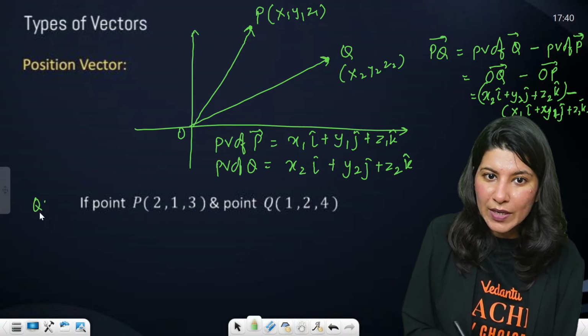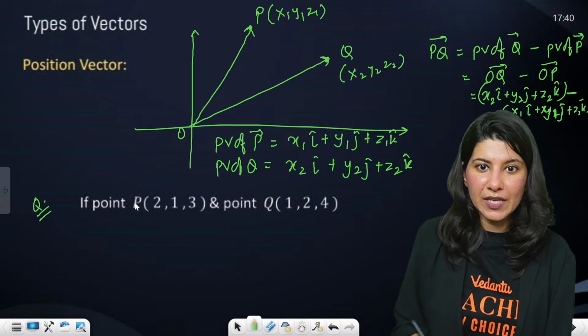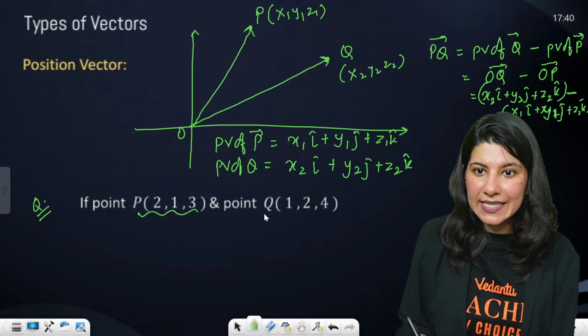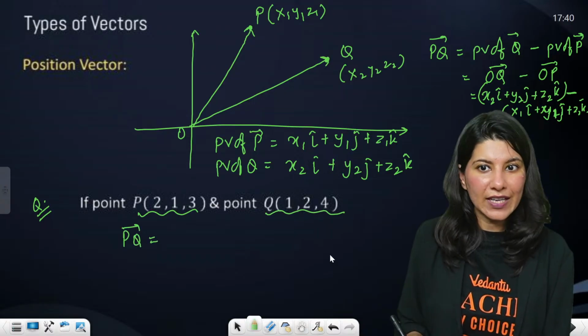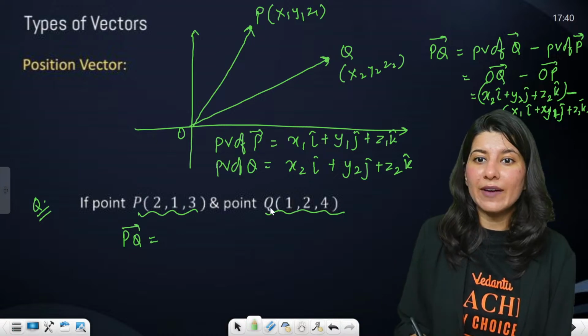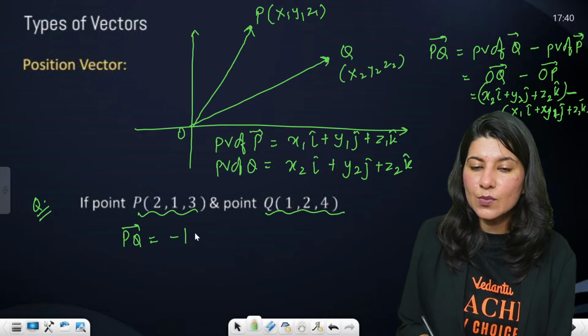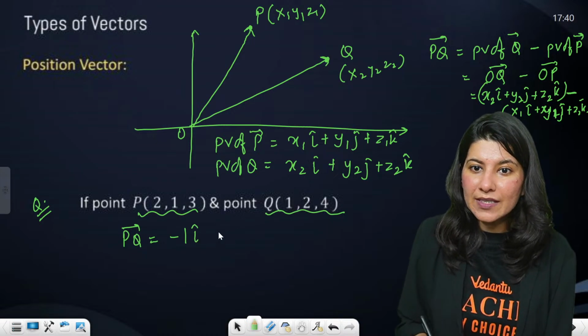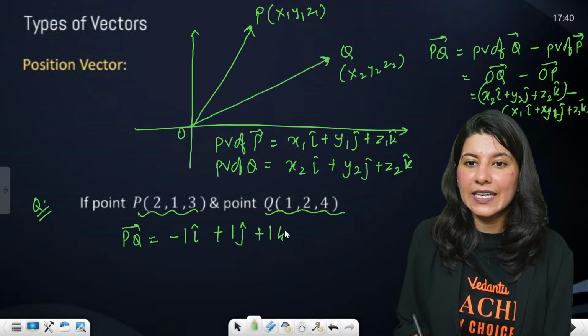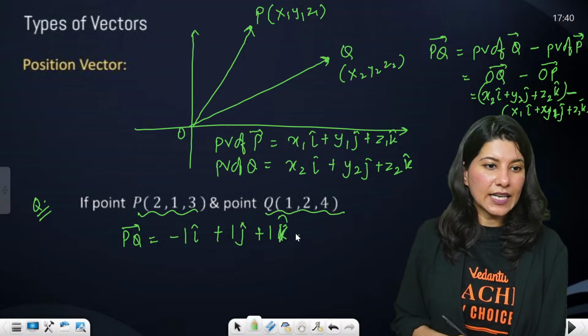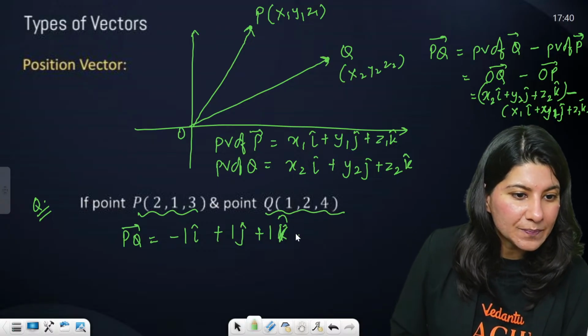Let's do one question. If point P is this and point Q is this, can anybody tell me what the PQ vector is? It is very easy. You have to do Q minus P. So, ma'am, 1 minus 2, minus 1 i cap. Then 2 minus 1 is 1 j cap. 4 minus 3, 1 k cap. Getting it? Can you calculate the PQ vector for me?